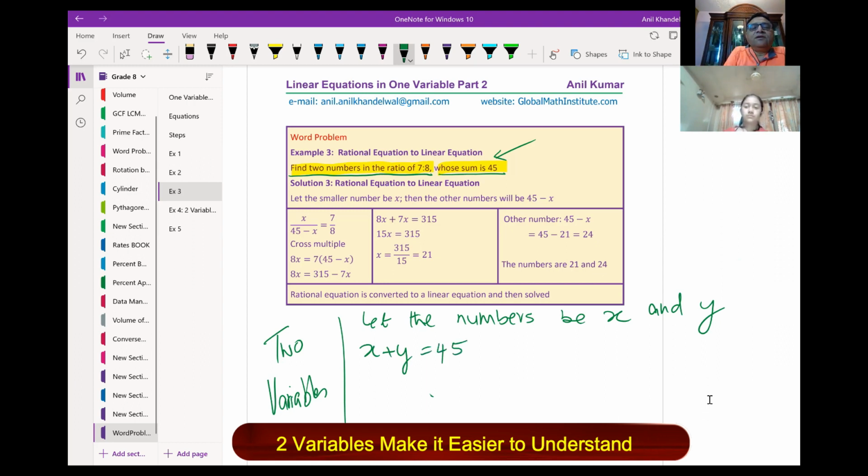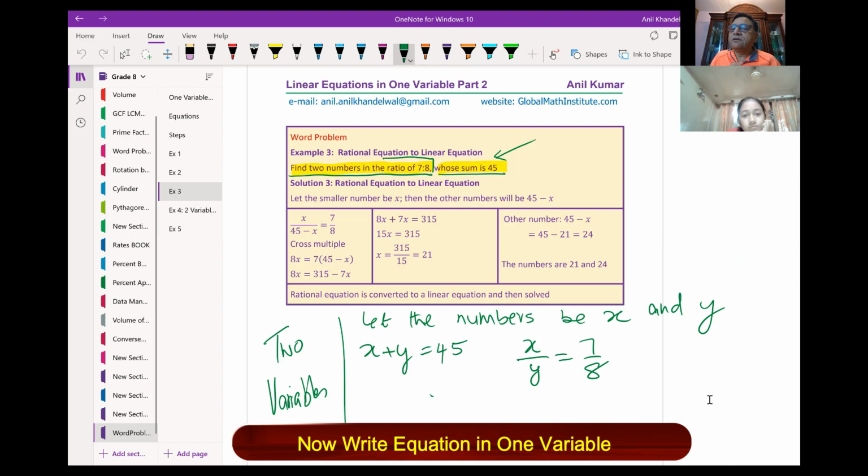And we are saying find two numbers whose ratio is 7:8 means x over y equals 7 over 8. Is that clear to you? Sometimes we are talking about one variable all the time, but it is sometimes easy to use two variables. It is not difficult, right?